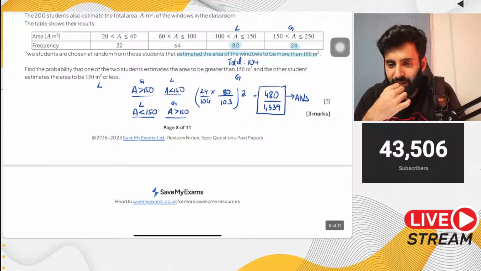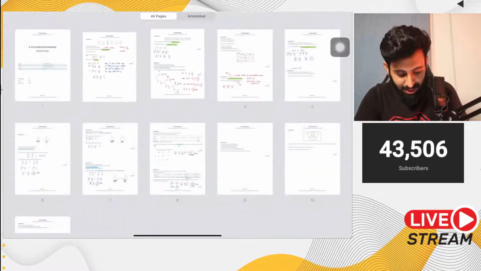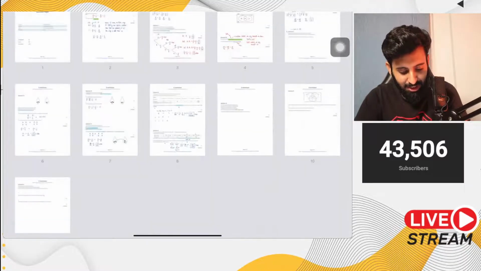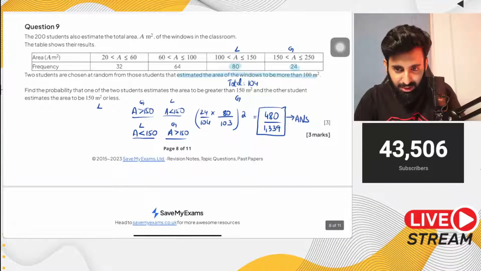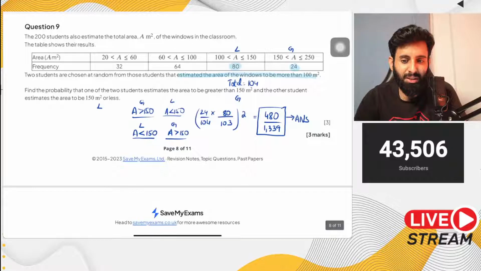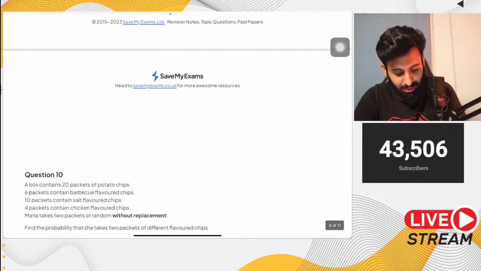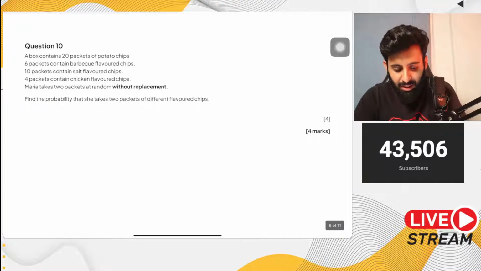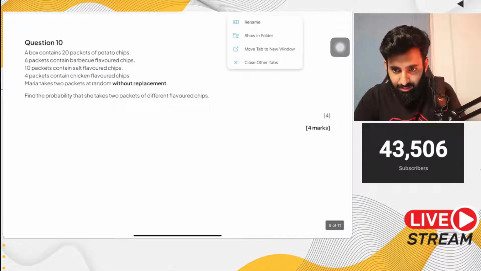So how do you know when it's with replacement or without replacement? You've read too much, I think you're mixing math and physics. Basically, if the question says you're selecting two students, that means it has to be without replacement, okay? But just make sure to read the question carefully. Let me tell you one more thing: if the question is silent, if it doesn't say anything, then it's an unwritten rule that it's without replacement, okay?